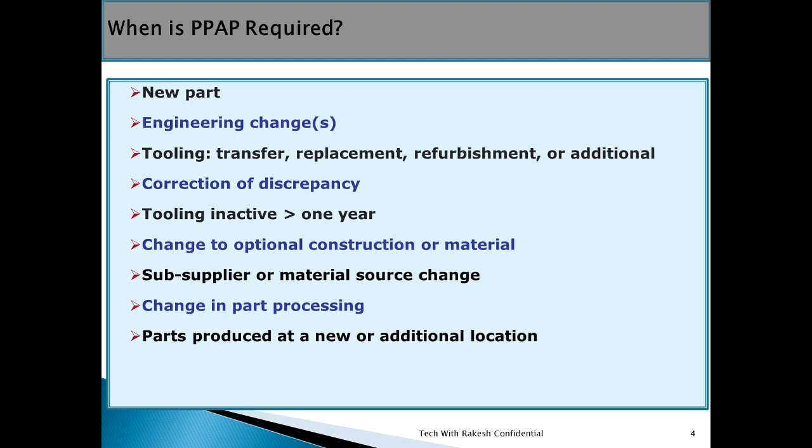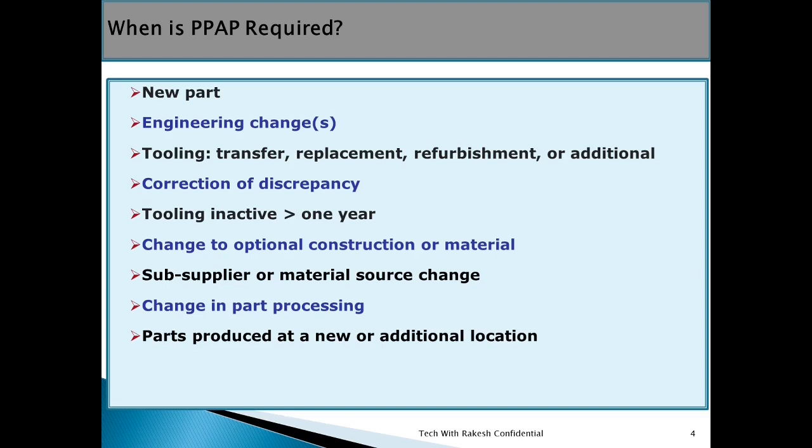Tooling transfer, replacement, refurbishment or additional: if you are going to change any tool which is not approved by the customer, then you have to submit the PPAP. Correction of discrepancy: when you are going to improve the quality of the product, doing some changes, some correction, then you have to submit the PPAP.